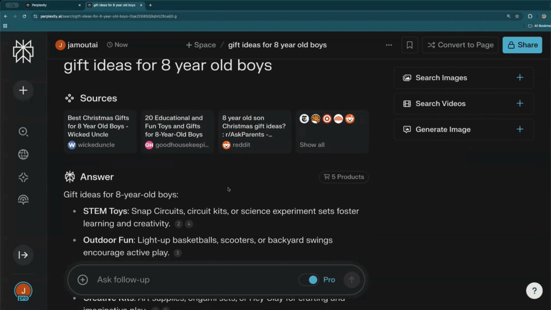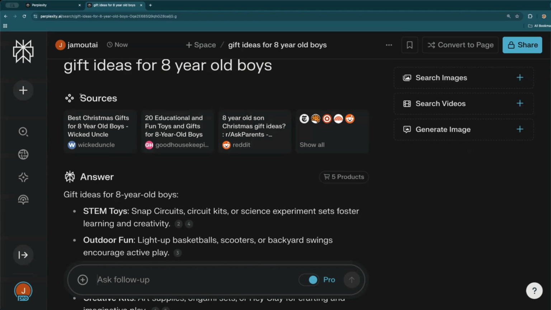There are people and companies out there who are paying for keywords, and those keywords are ranked, and then their product or item is shown. So when you're searching gift ideas for 8-year-old boys on Google, you're getting things that are paid for to be in front of you. With Perplexity, you're getting true researched information from multiple sources.